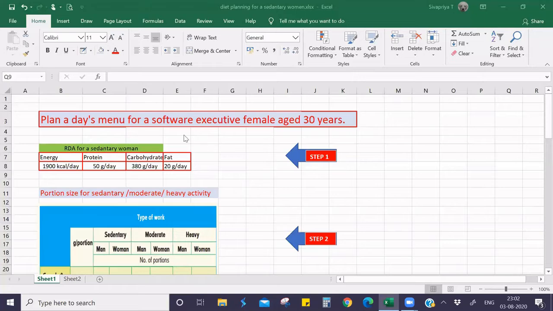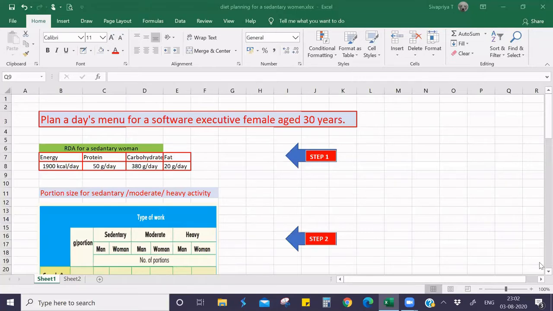From the RDA table, I have taken the energy, protein, carbohydrate, and fat for a sedentary woman. Energy requirement is about 1900 kilocalories per day. Protein is 50 grams per day. Carbohydrate is 380 grams per day, and fat is 20 grams per day. So these are the recommended dietary allowances for a sedentary woman, and these requirements are based on ICMR NIN 2010.